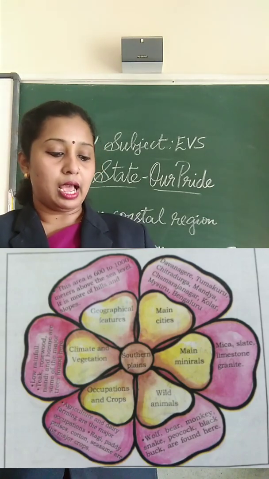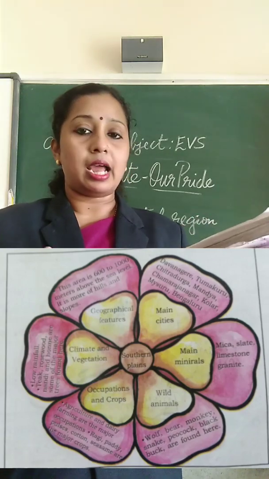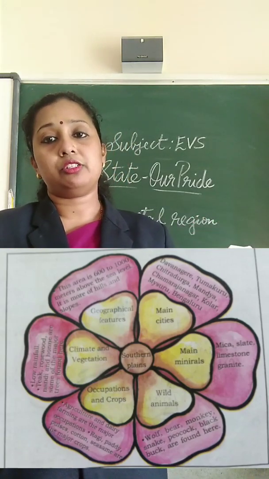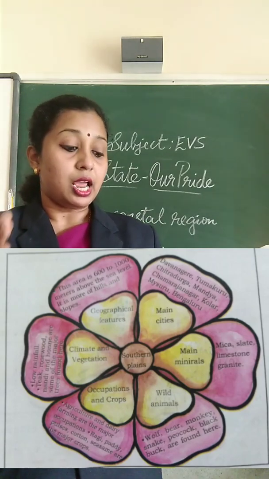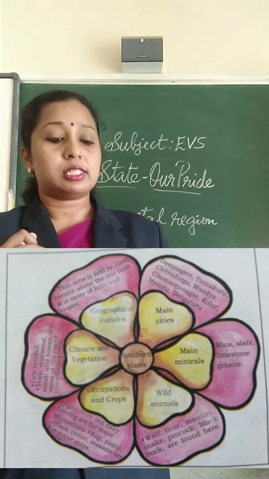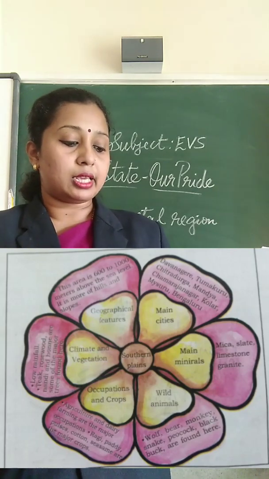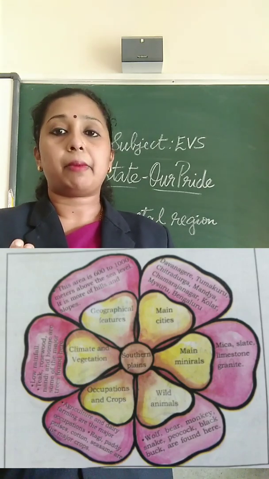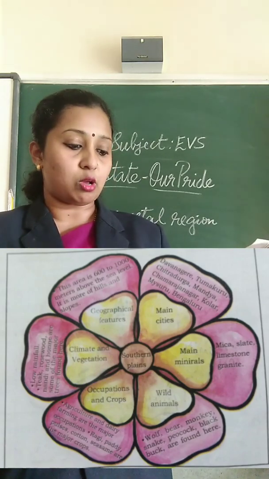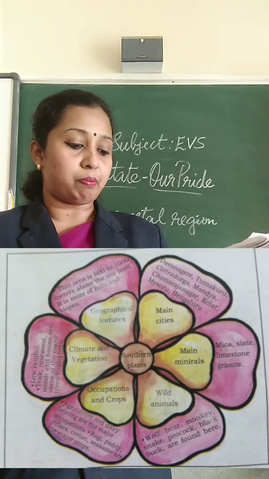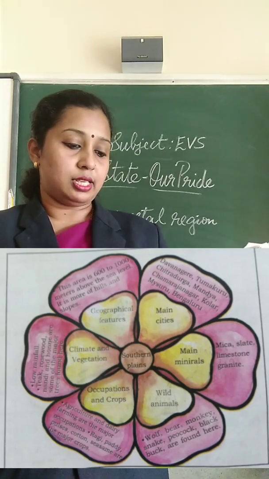Then occupation and crops: agriculture and dairy farming are the major occupations. So not only agriculture, dairy farming is also a major occupation of southern plains. Then ragi, paddy, pulses, cotton and sesame are the major crops.